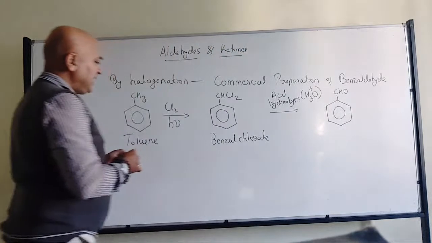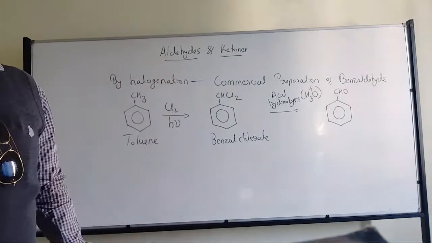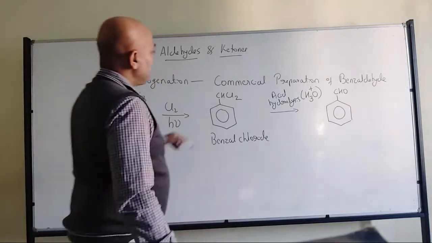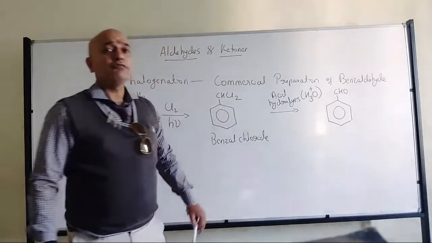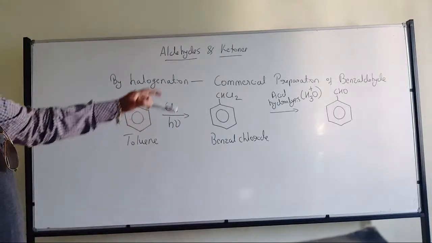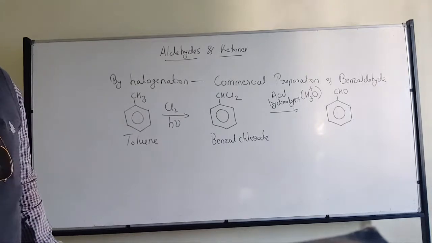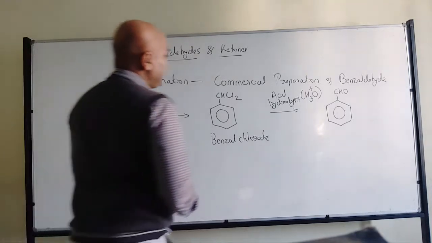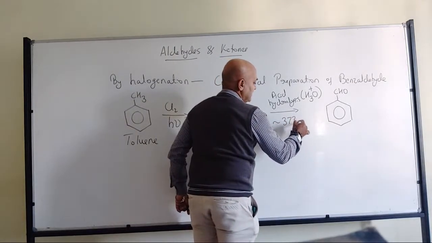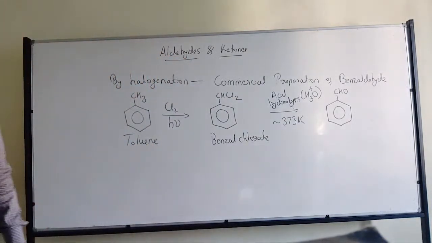The other product will be HCl, which will be in dissociated form since we are in acidic condition. So benzaldehyde will be the product. Only thing is we have to heat the solution nearly up to 373 Kelvin.